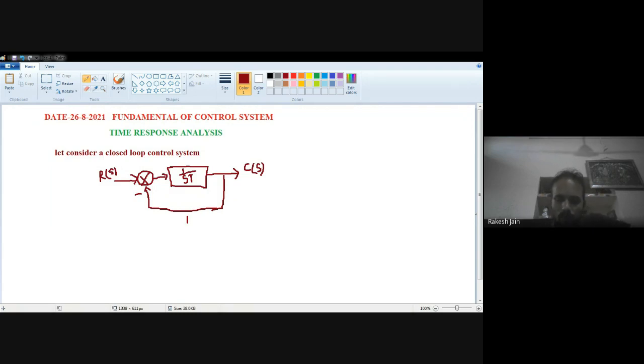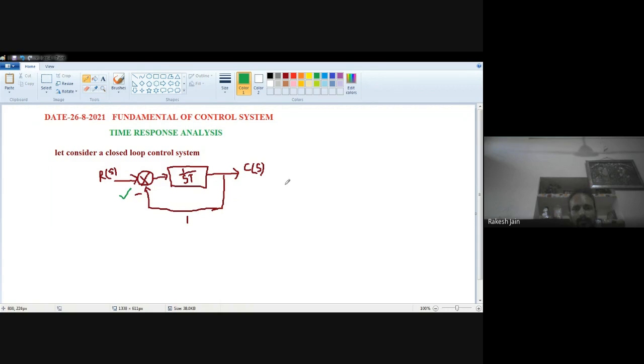There is a rule of feedback. Whenever feedback is present, solve the feedback loop. How will we solve the feedback loop to find the transfer function? Forward gain divided by 1 plus or minus forward gain multiplied by feedback gain, because there is a negative sign. Whenever the feedback reaches the summing junction, there is a negative sign. I am showing you with this green color. This is a negative sign.